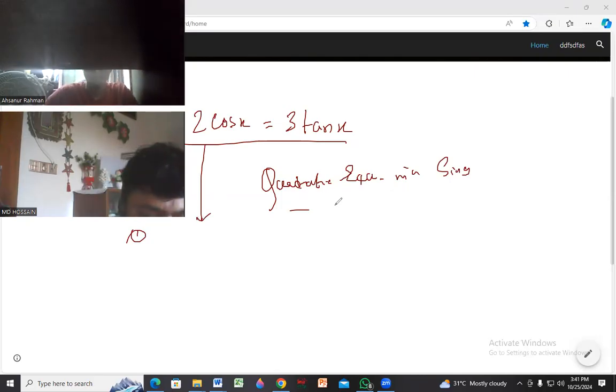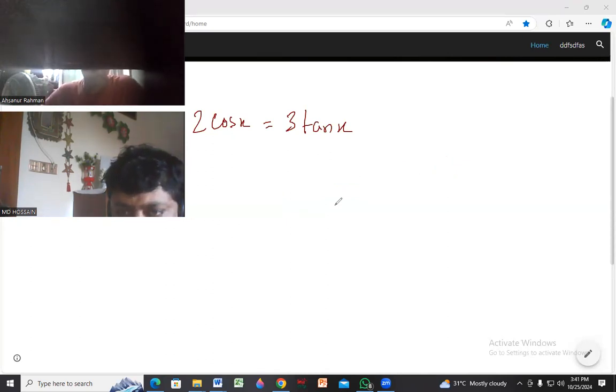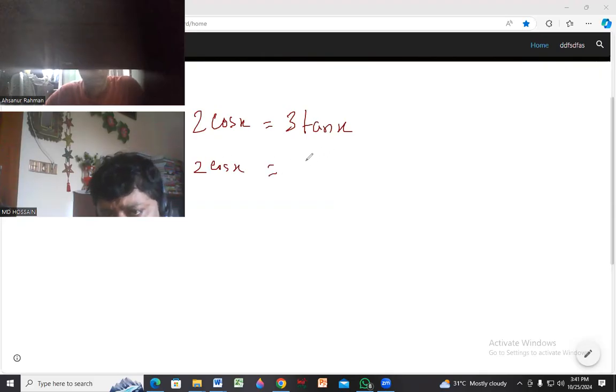So we will do it now right here. This is the equation. So what we will do, we will break it down. 2 cos x we cannot break down further. 3 tan x means sin x divided by cos x.